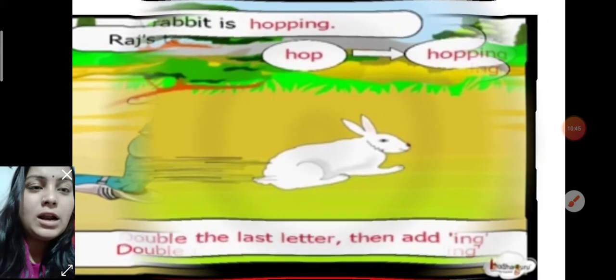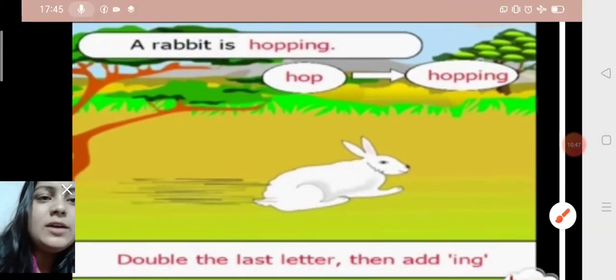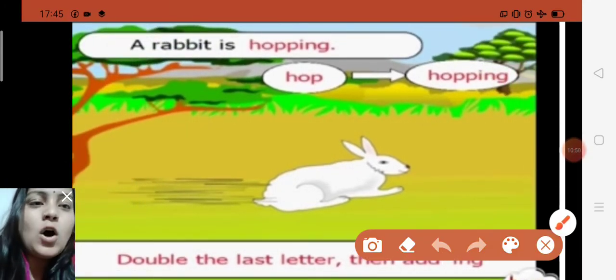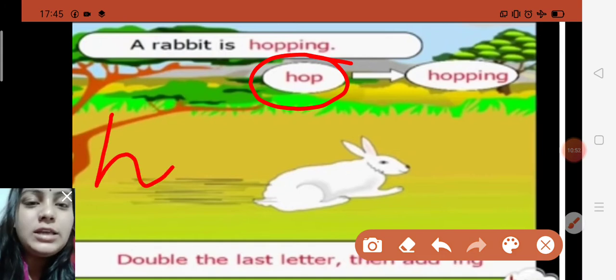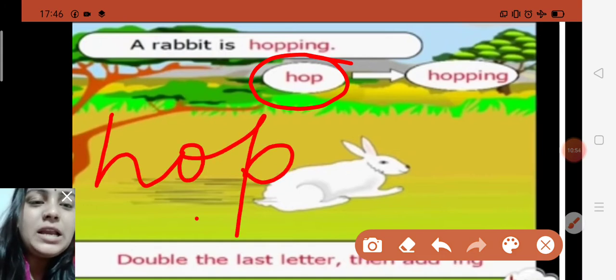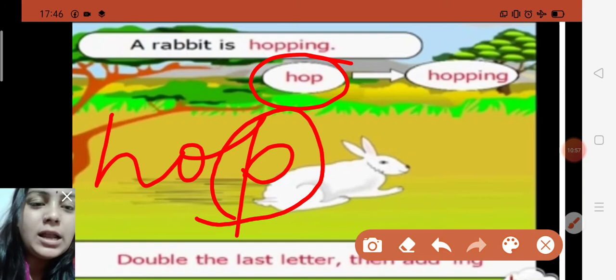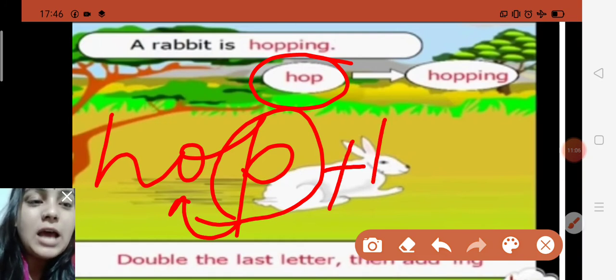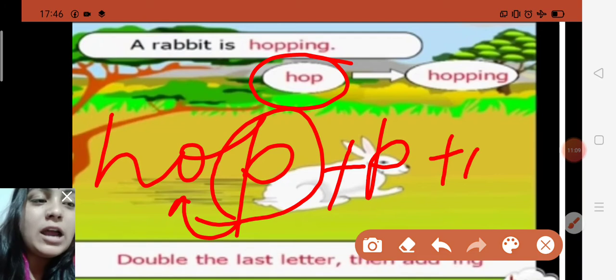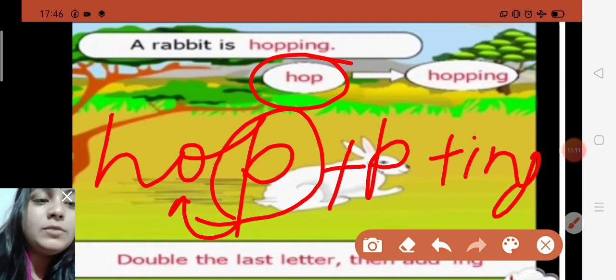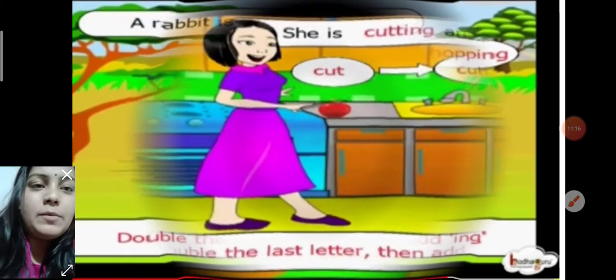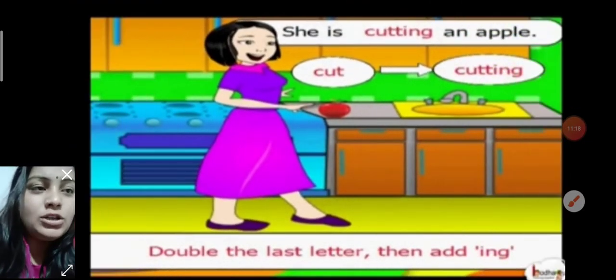I hope children you are all understanding. The next one is, the rabbit is hopping. Hop is a verb. The last letter P is a consonant, and before it comes the O sound, it means the vowel O. So what is the rule saying? You repeat the last letter and then add ing while making the continuous form of the verb. So hop to hopping. A rabbit is hopping.